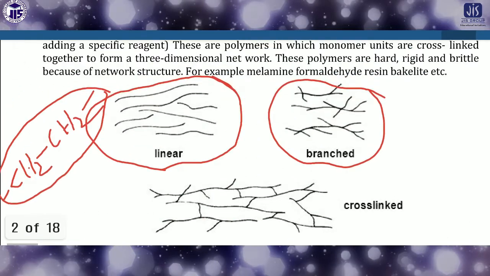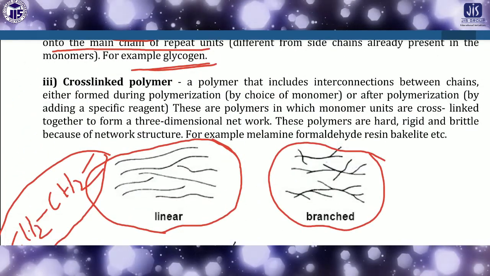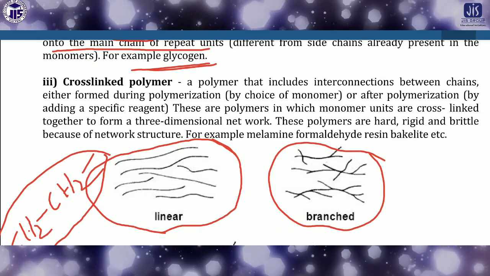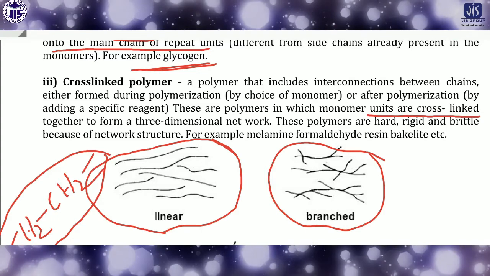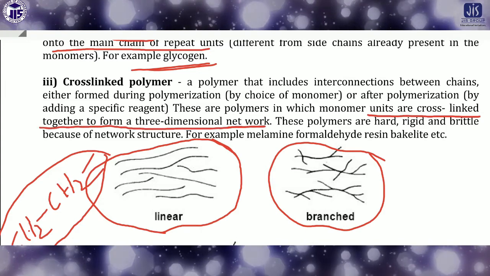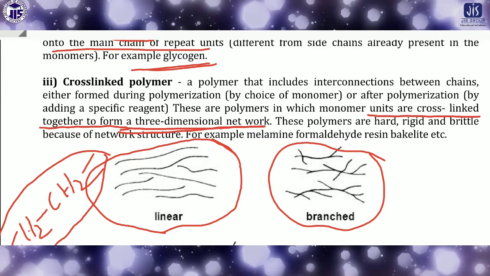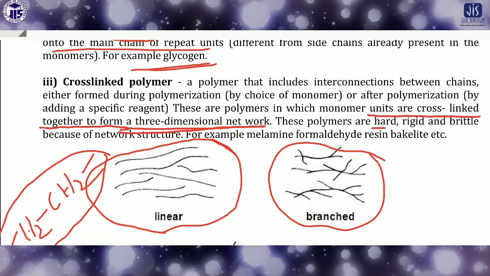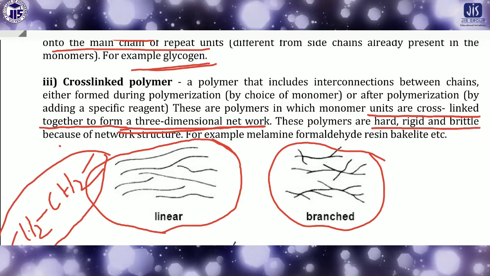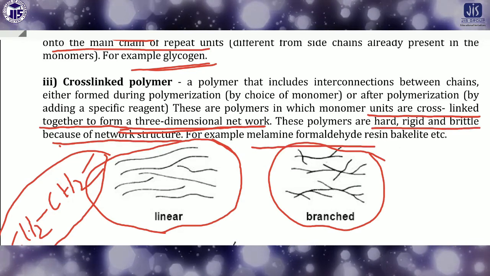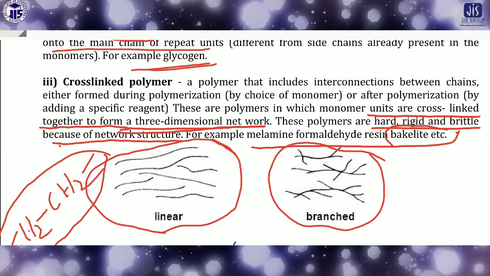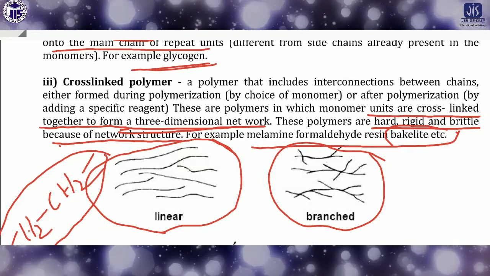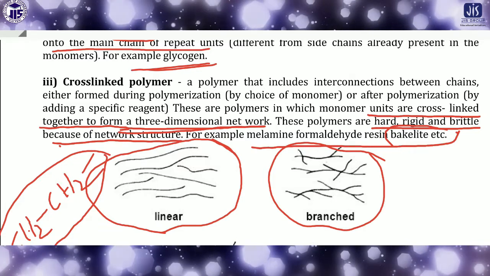Now come to the point that in case of cross-linked polymer, after polymerization, monomer units are cross-linked together to form a 3-dimensional network. Keep in mind what I told you, that generally they are a 3-dimensional network, and they are very hard, very rigid, and very brittle because of the network structure. The common example is bakelite. You know that bakelite is used in the switchboard, all of you know very well.